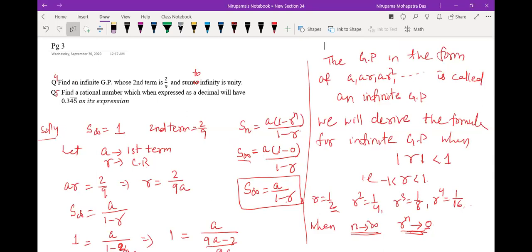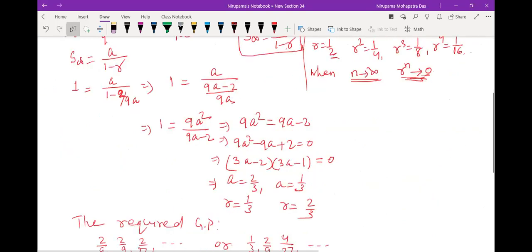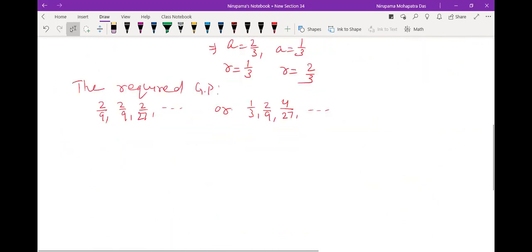find a rational number which, when expressed as a decimal, will have 0.34545 recurring as its expression. So you have done such questions in class 9, I believe. But at that time you did not know this. I mean, you can apply GP here, right? So I'll tell you, it's very interesting. So, okay, last question of today's class, solution 5.